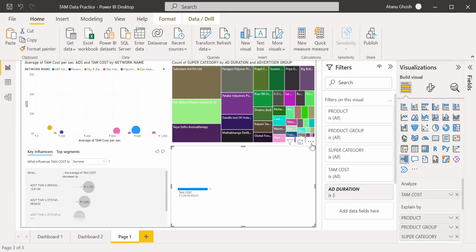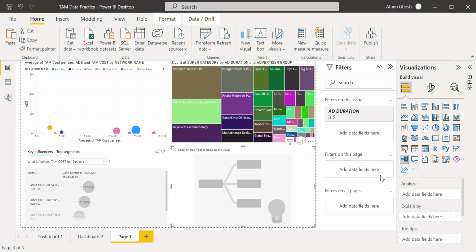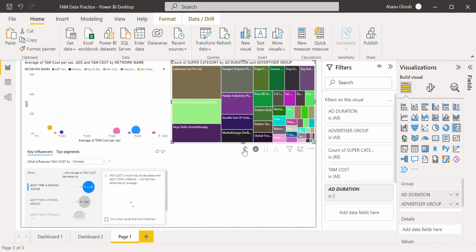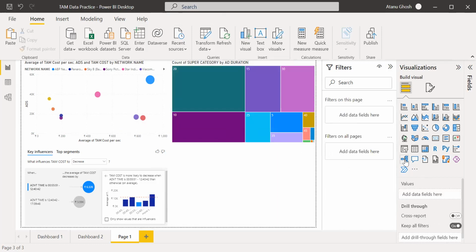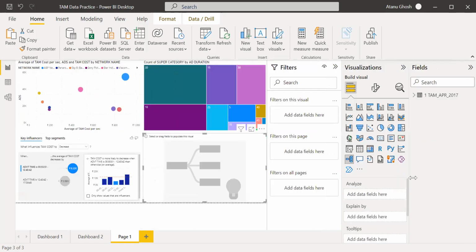Oh, why is this filter coming? Oh, this one, I need to go up here. This cross. Yeah, that's right. So now it should work.